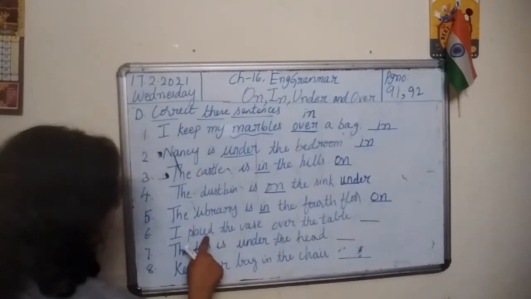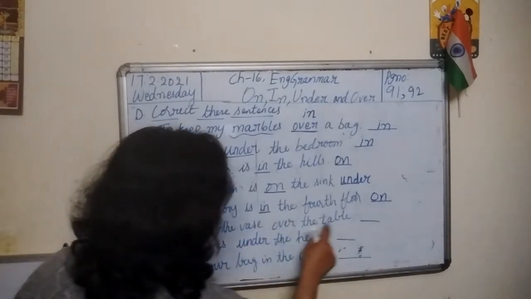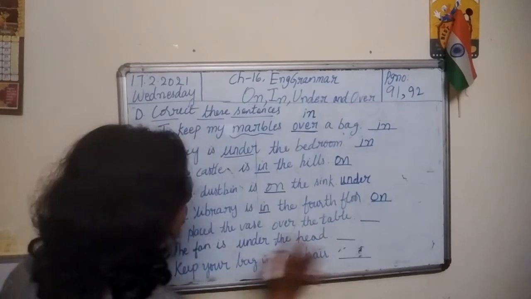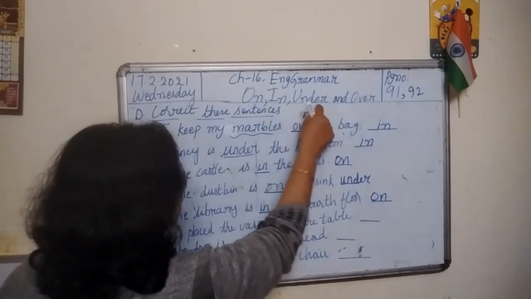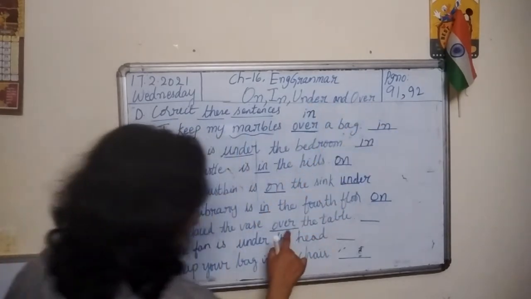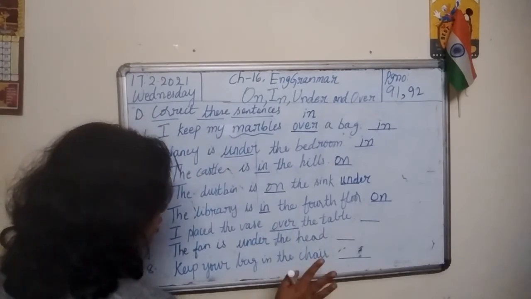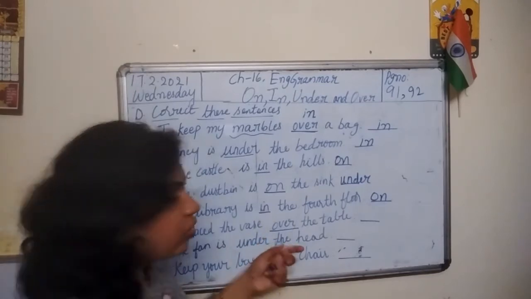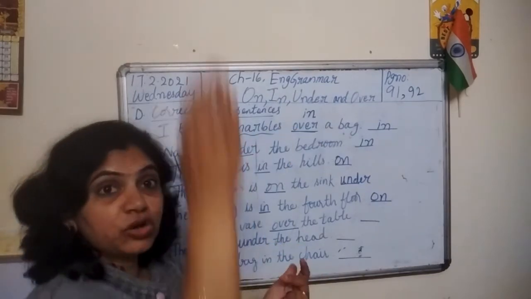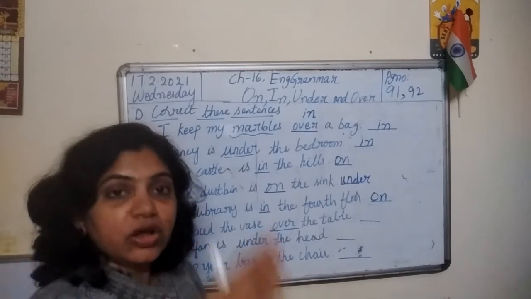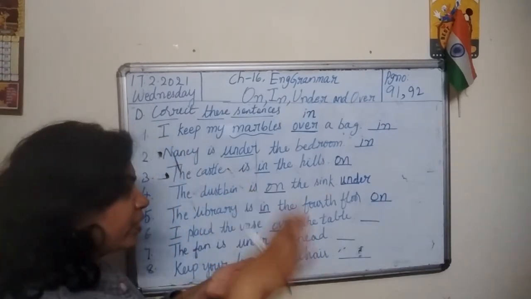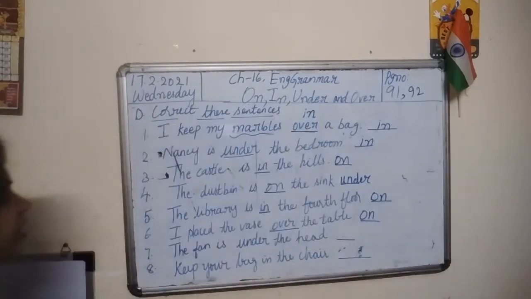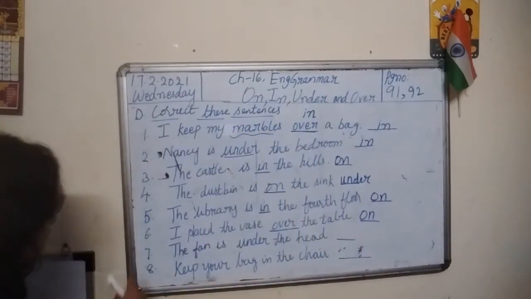6th one. I placed the vase over the table. Do you understand this? First identify the preposition. On, in, under and over are prepositions. So over is here. There is some mistake here. You know vase? Flower vase. How can we place it over the table? I placed it on the table. We put a flower vase on the table. So over is wrong here. Right here, O-N, on.